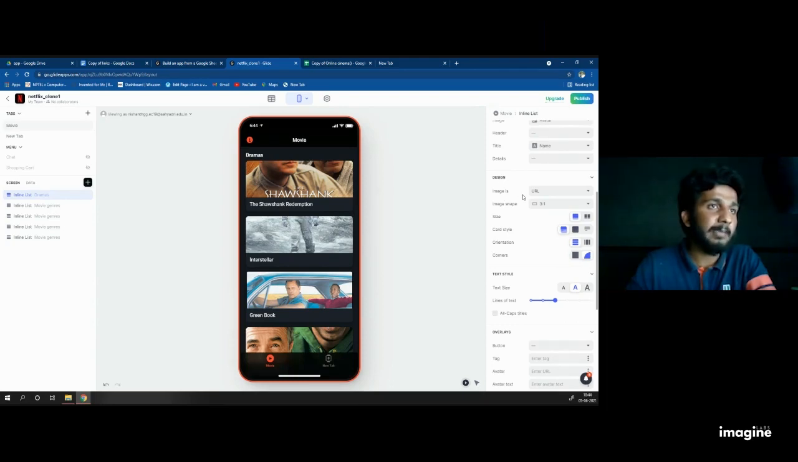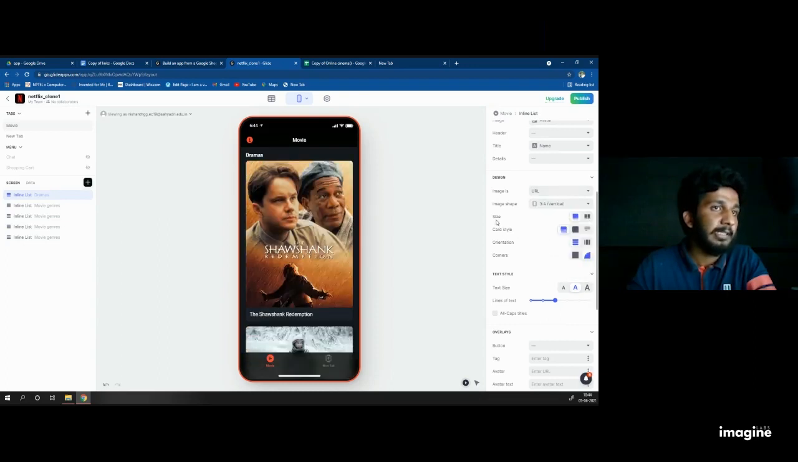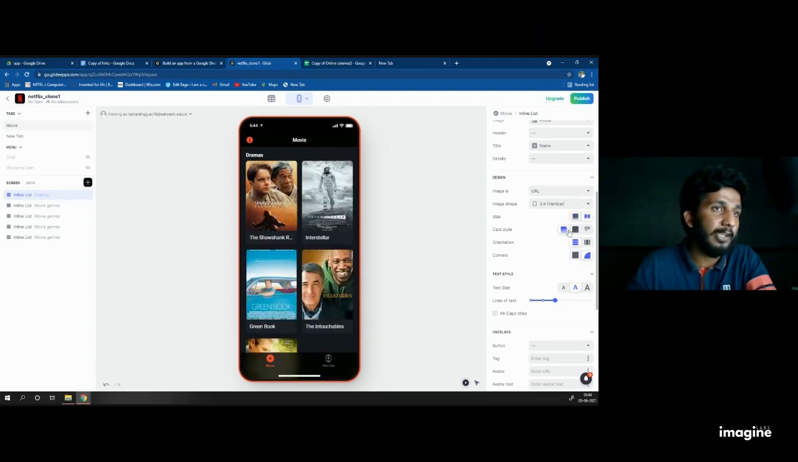It is asking whether the image is a URL. Yes, it is a URL only. Don't change anything here. Then click on image shape and select 3:4. Then you will get an option called size. In size, you have two categories: one is full size and another one is off size. Click on off size. Then you will get a card style.